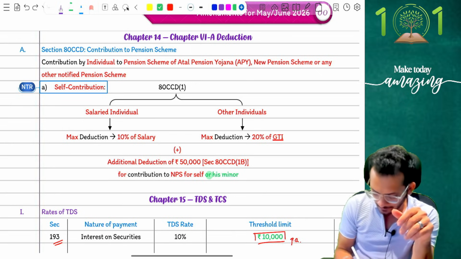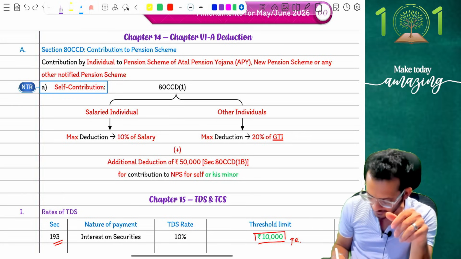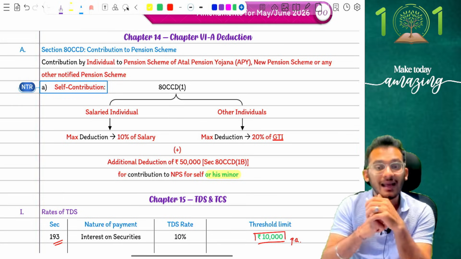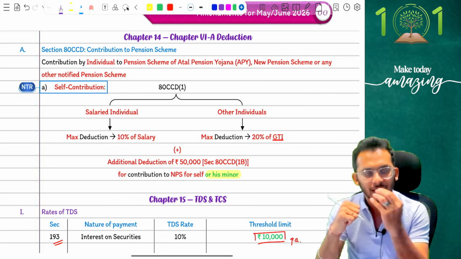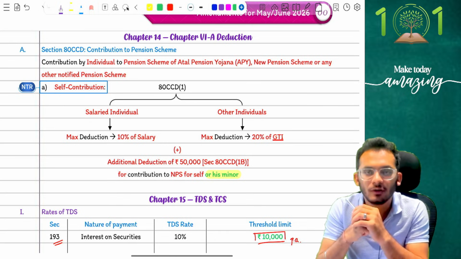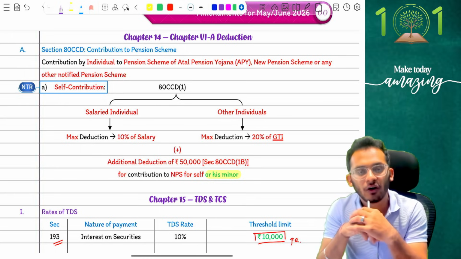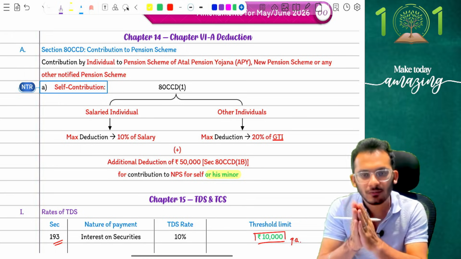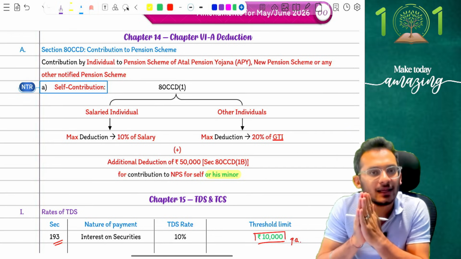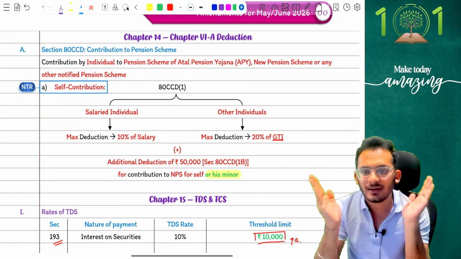Yes, so the current year amendment simply clarifies that a person is eligible to now contribute for self as well as his minor child. So if you're going to contribute for a minor child, that also will be eligible for a deduction of 50,000 rupees. An accumulated deduction of 50,000 rupees can be claimed for yourself and your minor. That is what the amendment is.